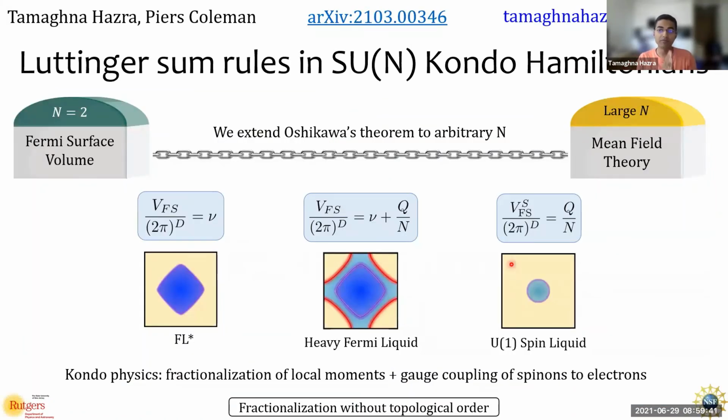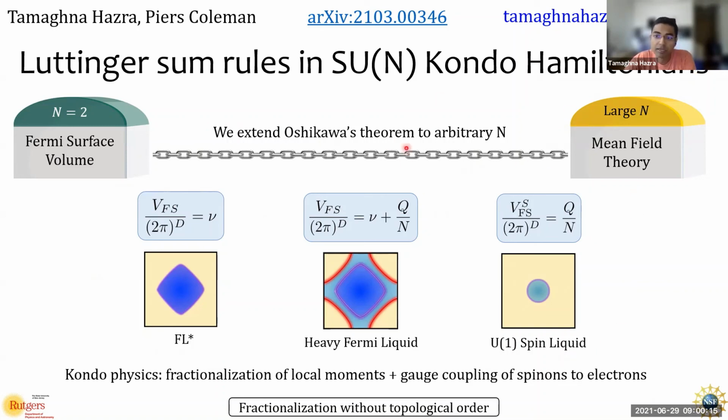So to sum up, one of the few exact results in Kondo systems is a non-perturbative proof by Oshikawa of the Fermi surface volume, which includes both electron and spin densities. We extended this theorem from SU(2) to SU(N) for arbitrary n, and we present exact expressions for the Fermi surface volume, not only for the heavy Fermi liquid with a large Fermi surface, but also for the small Fermi surface of the mysterious FL star regime and the spinon Fermi surface in a pure spin Hamiltonian with a spin liquid ground state.